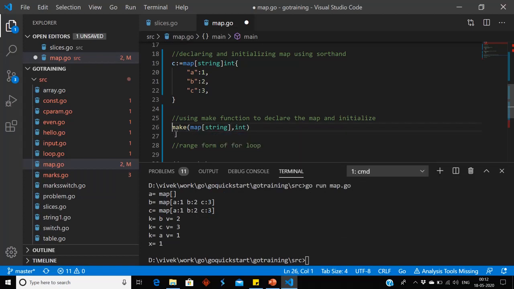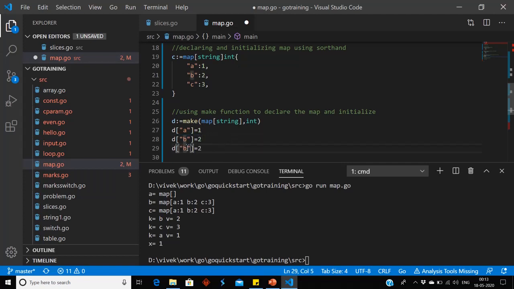We will assign it into a d variable. Now we can initialize using d of string: a equal to 1, b equal to 2, c equal to 3.